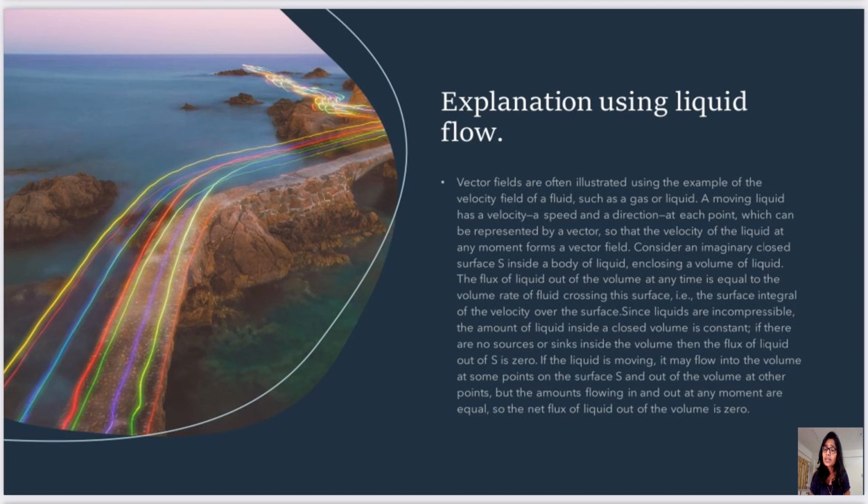Since liquids are incompressible, the amount of liquid inside the closed surface volume is constant. If there are no sources or sinks inside the volume, then the flux of the liquid out of S is 0. If the liquid is moving, it may flow into the volume at some points on the surface S and out of the volume at other points, but the amounts flowing in and out are equal, so the net flux of liquid out of the volume is zero.